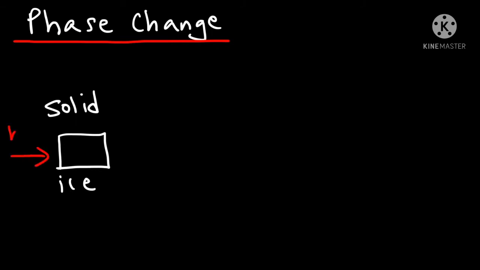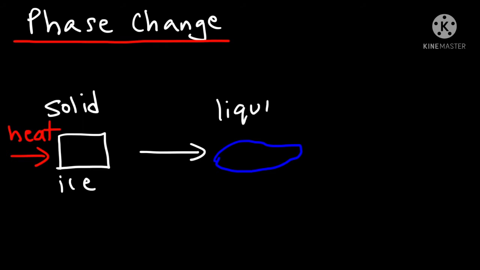Here there is an ice cube. Now heat the ice cube. What happens? It will melt and become water. That means ice is absorbing heat and changing into liquid. That is, the solid state has changed into the liquid state.